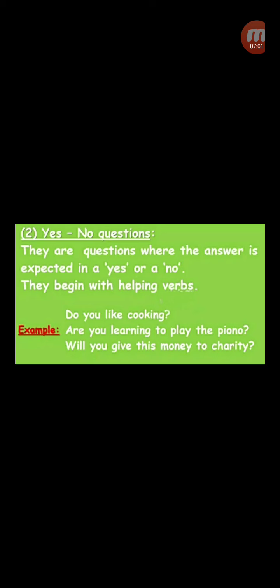Let's see some examples. Do you like cooking? Are you learning to play piano? Will you give this money to charity? The answer expected is in yes and no. Are you going for the party? No. Will you come to school tomorrow? Yes. So the answer expected is in yes and no. There is no WH word here.